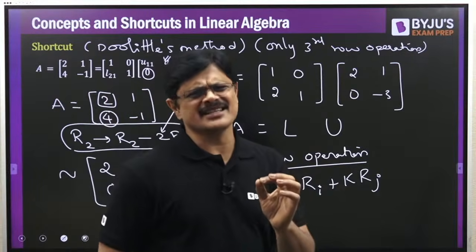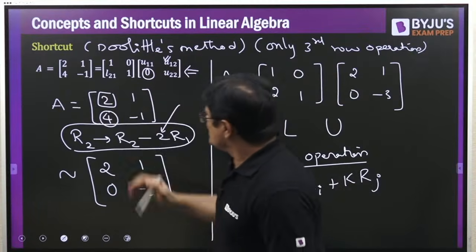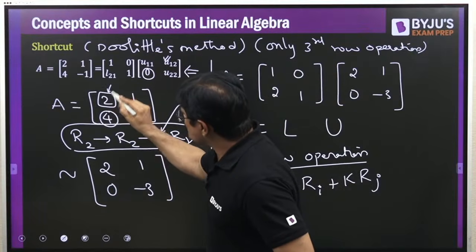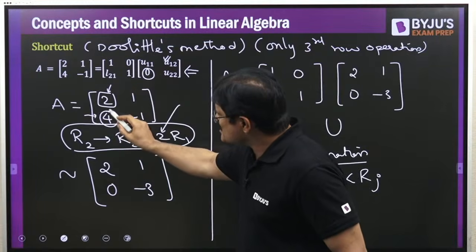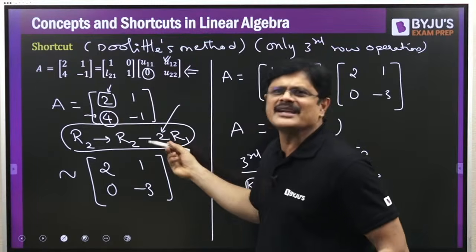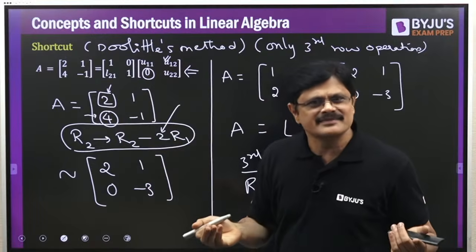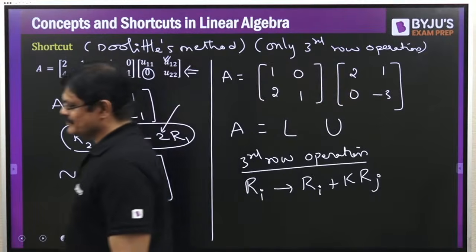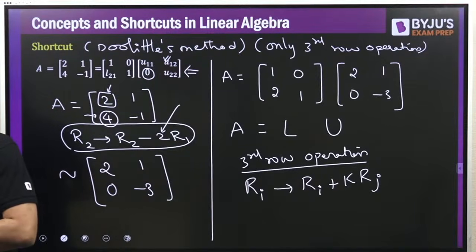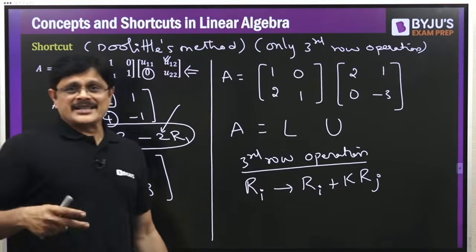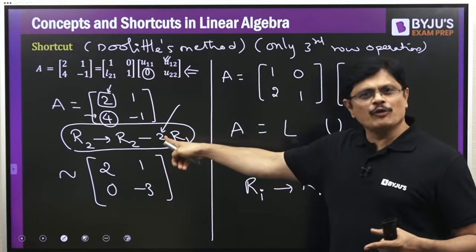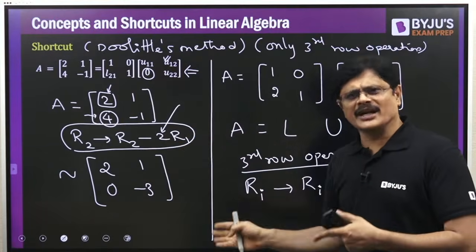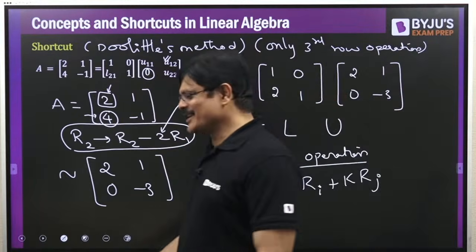That is the simple logic. Just using this element, you want to make this fellow 0. How to make it equal to 0? This element minus 2 times this element will give you that. That is the row operation, nothing more than that. Am I clear? As I told you, if you want complete information, watch it. Or if you understand what I just said, you can continue. No problem. Am I clear?